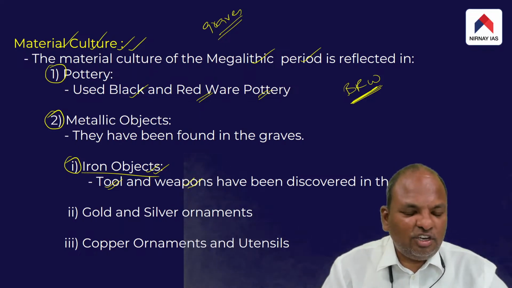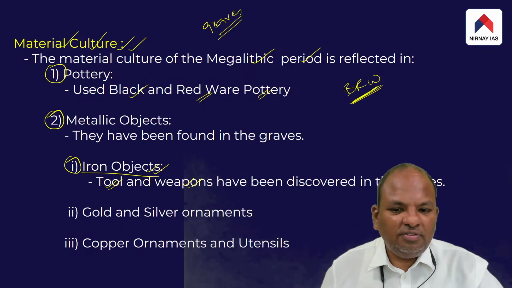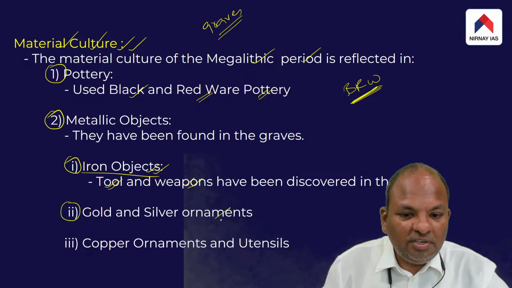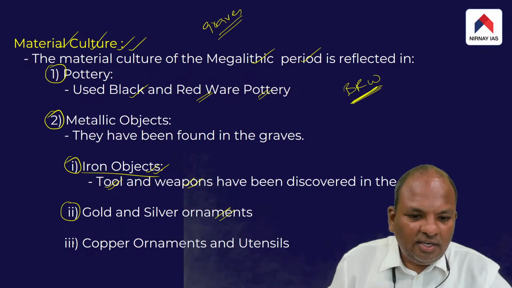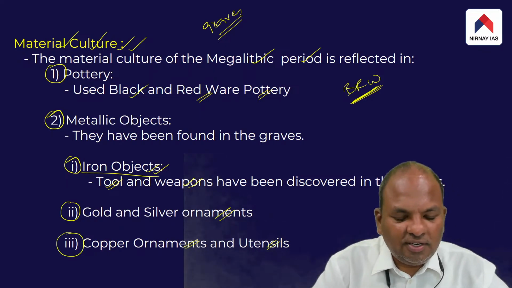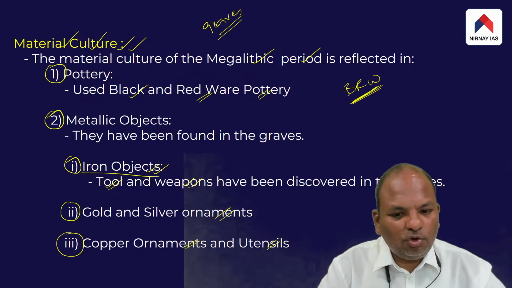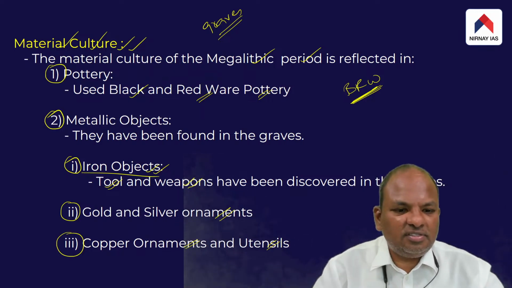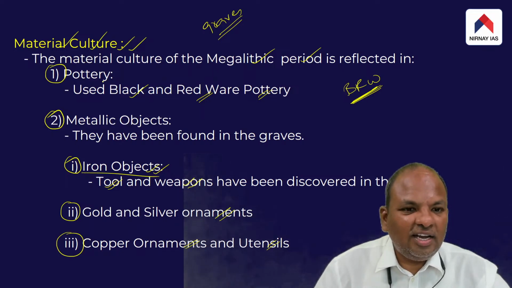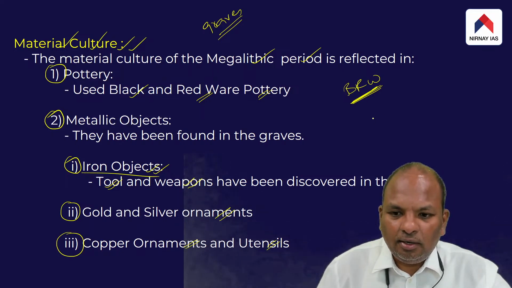Various iron objects have been discovered inside the graves. Similarly, gold and silver ornaments have also been discovered. Third, copper ornaments and utensils have also been discovered inside the graves. So the material culture of the megalithic people is reflected in two things.